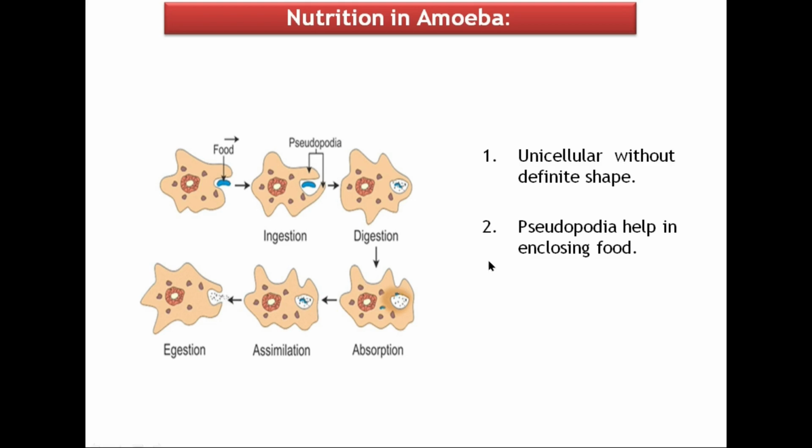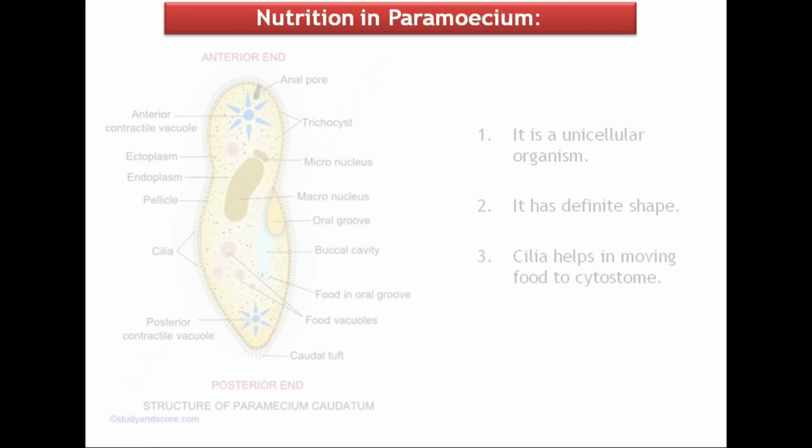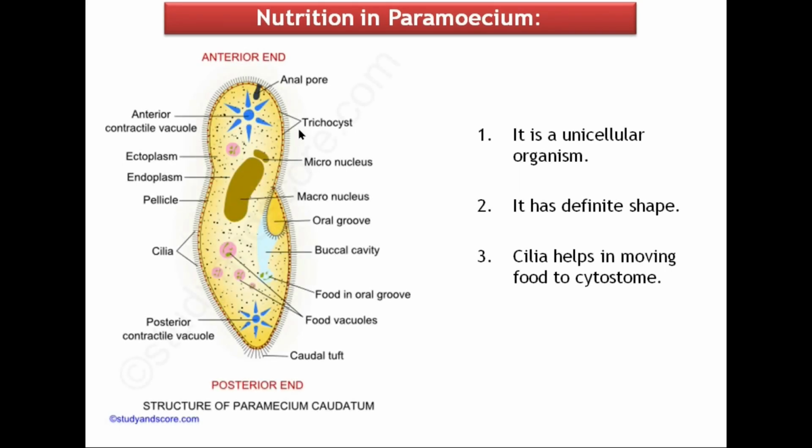Now, let us see the nutrition in paramecium. Paramecium is also a unicellular organism. It has a definite shape resembling the sole of a shoe. Food is taken in at a specific spot. Food is moved to the spot by the movement of cilia, which cover the entire surface of the cell, and the food is directed into the cytosome and sealed into vacuoles.